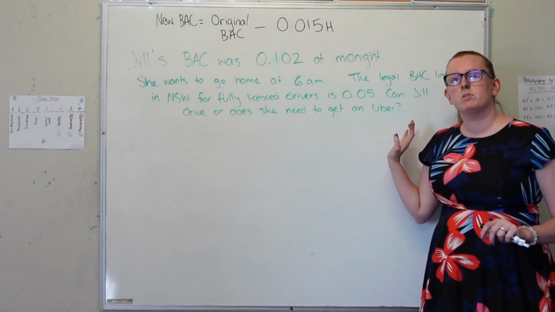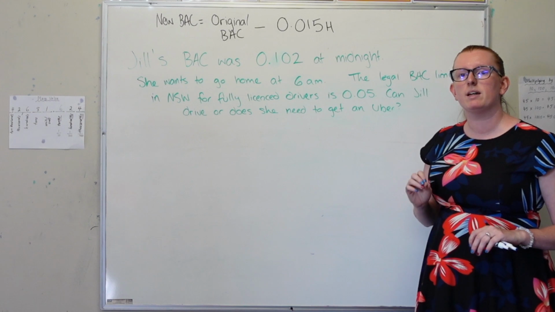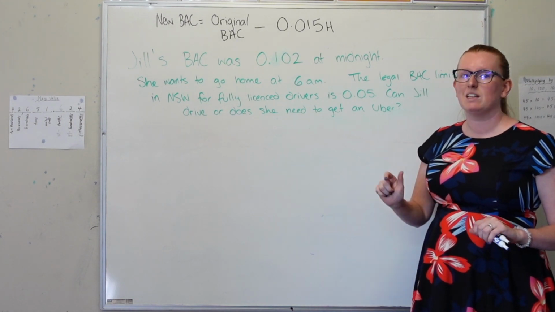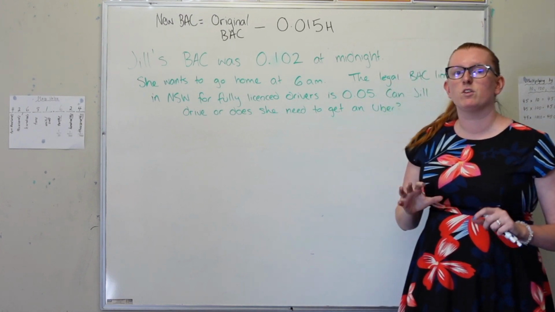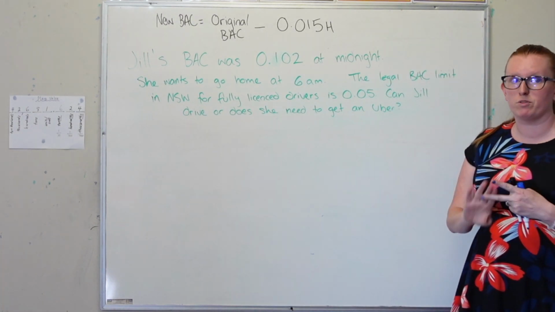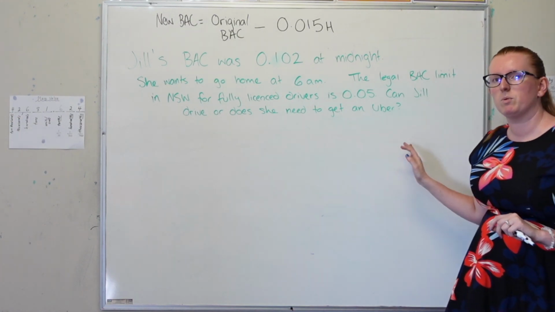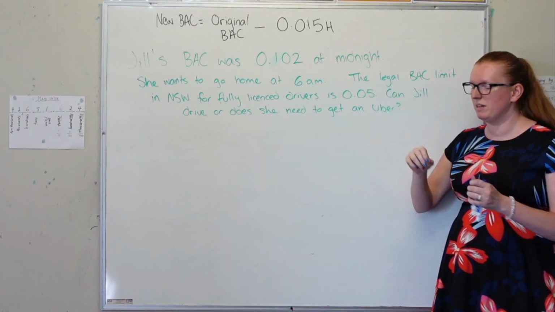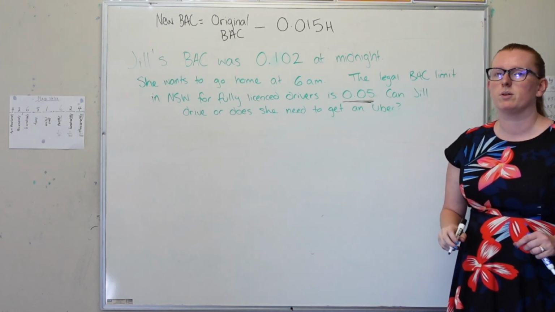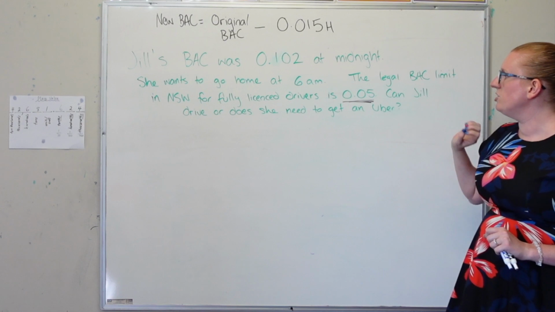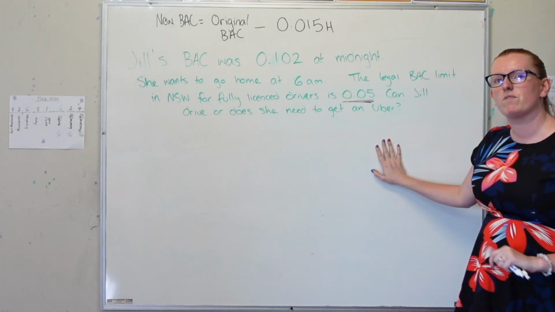Now, in order to be able to drive in New South Wales when you're fully licensed, you need to have a blood alcohol concentration of less than 0.05. If you're on your learners or your provisional, it's a blood alcohol concentration of 0. But once you have your full license, it's 0.05. Now, that is super important to know. So can Jill drive in this case, or does she need to get an Uber home? Let's see if we can find that out.